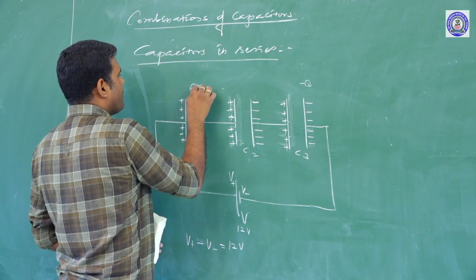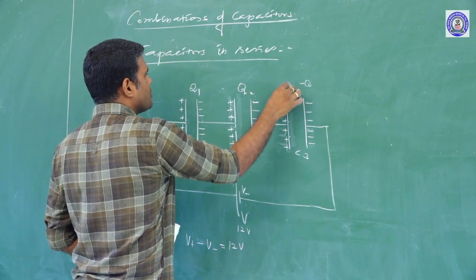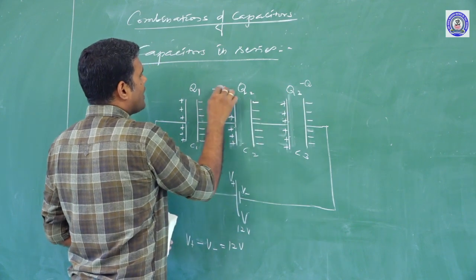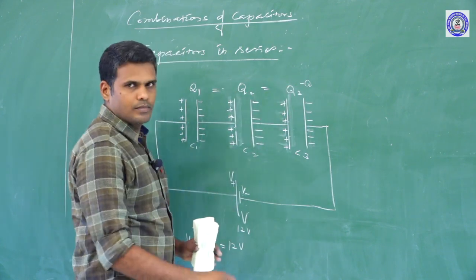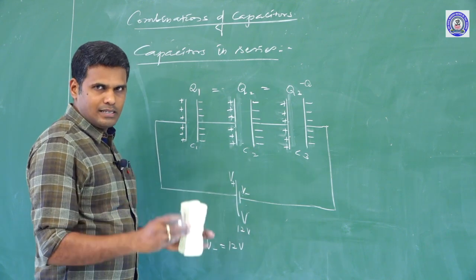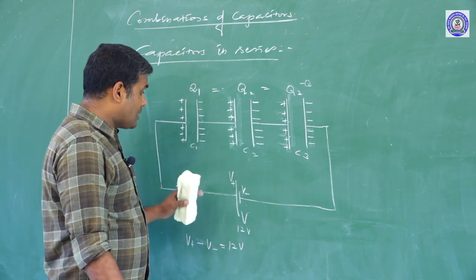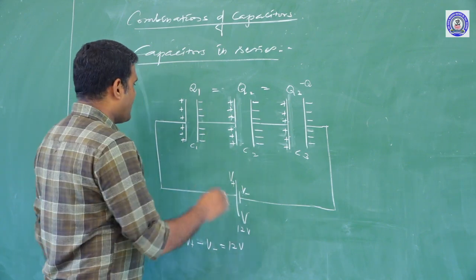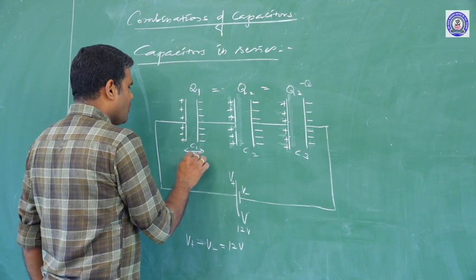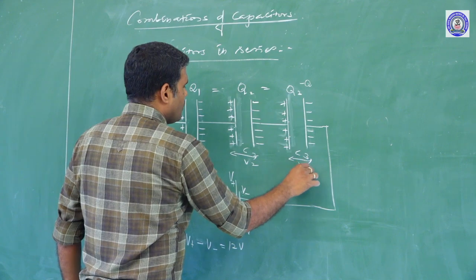So I can say the charge on capacitor 1 is Q1, on capacitor 2 is Q2, and on capacitor 3 is Q3, and all the charges are equal. The charges on all the three capacitors are the same. So in a series combination of capacitors, charge remains the same. What about the potential? I can say the potential varies: V1, V2, V3.